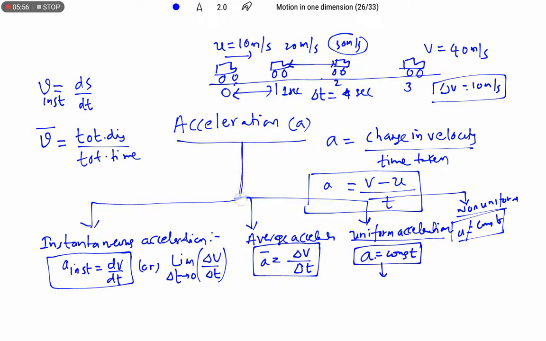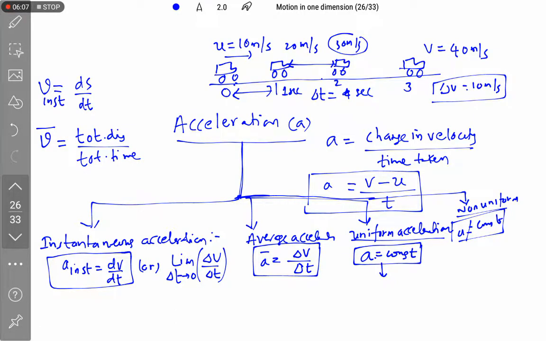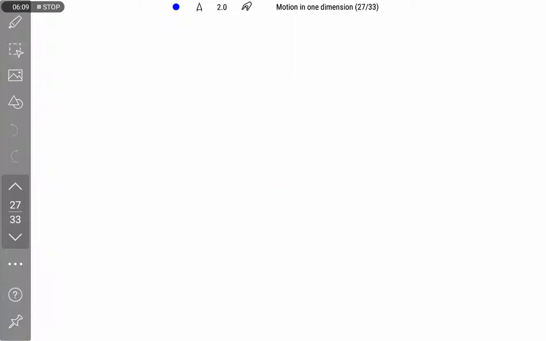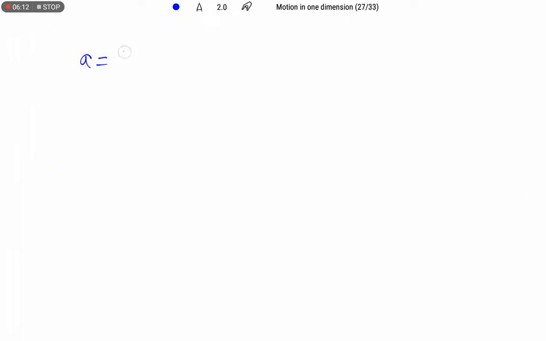So when the object is moving from one point to another, its velocity changes with respect to time. Sir, what about the unit? The unit of all types of accelerations is the same. Acceleration is velocity by time. The unit of velocity is meter per second and the unit of time is second, so the unit of acceleration is meter per second square. The CGS unit is centimeter per second square.